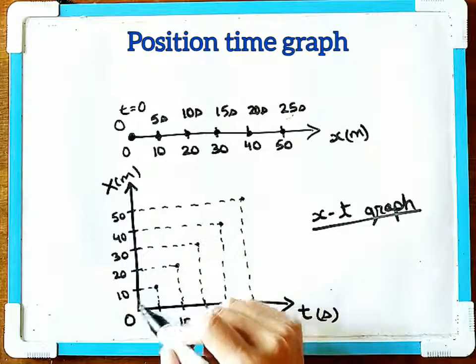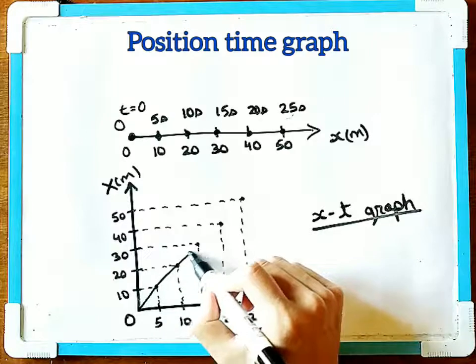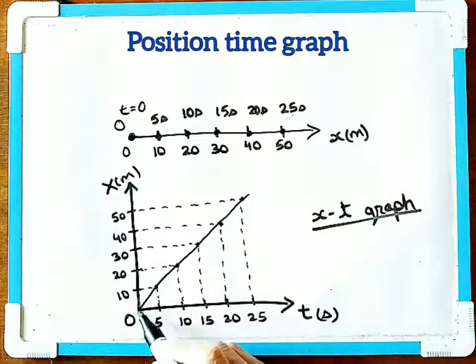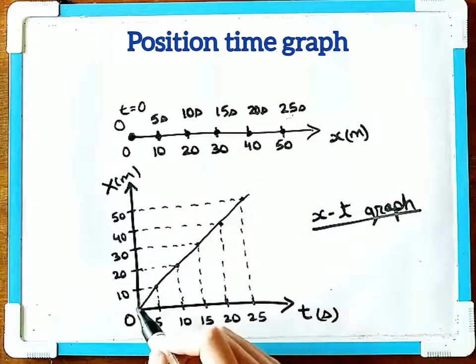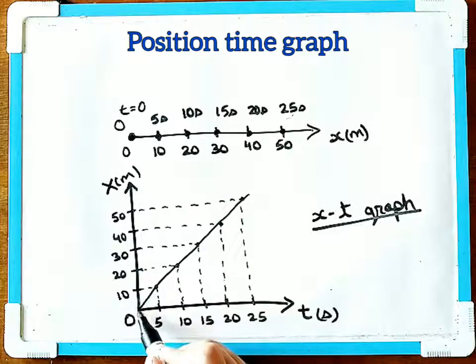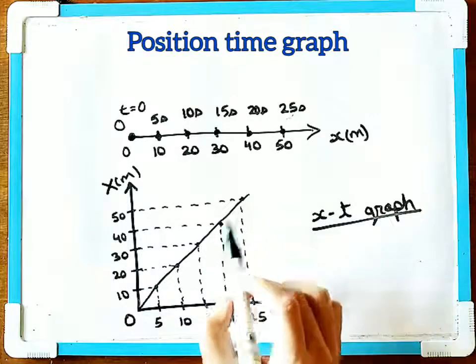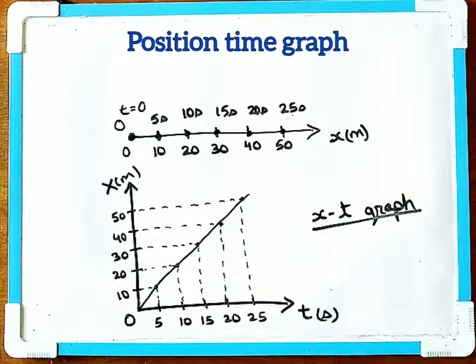So if you join all these points, then this line is known as the position time graph, and in this case you can see it is a straight line. Okay, it is a straight line passing through the origin, and this is an indicator of a uniform motion. From this line, we conclude that the motion is a uniform motion.